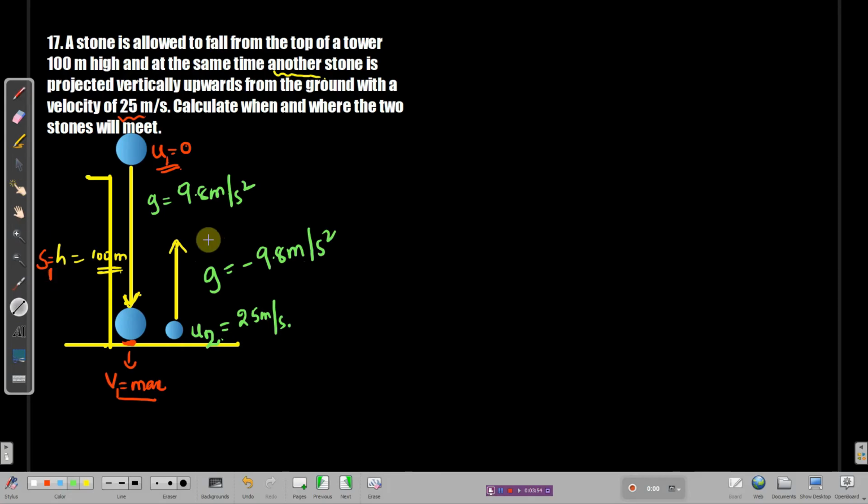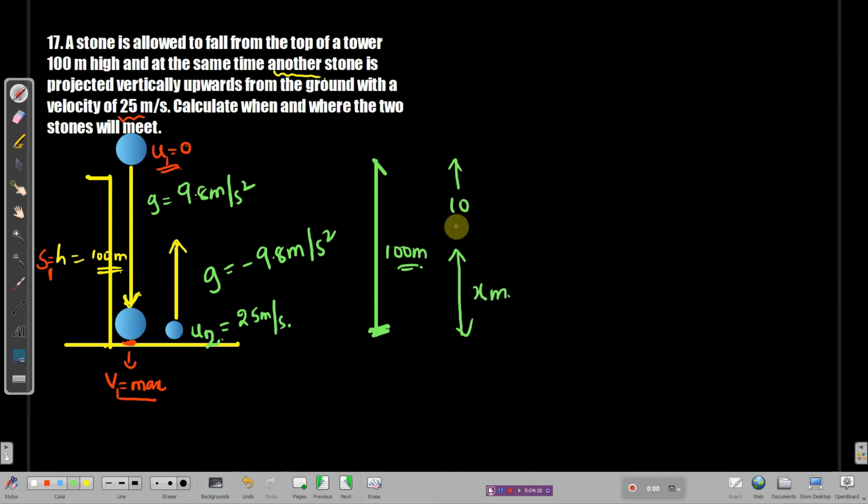The total height is 100 meters. Okay, if this total is 100 meters, and suppose the second ball has climbed up x meters, then the remaining height will be 100 minus x.